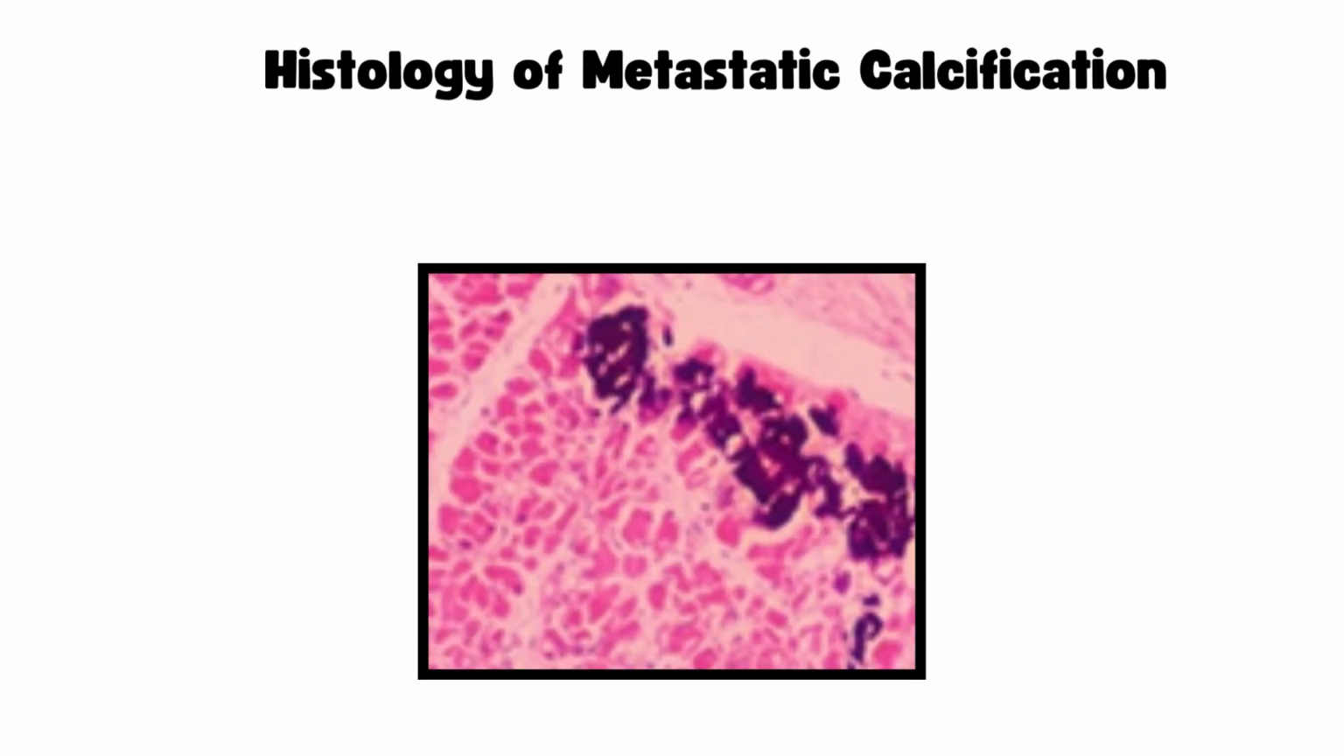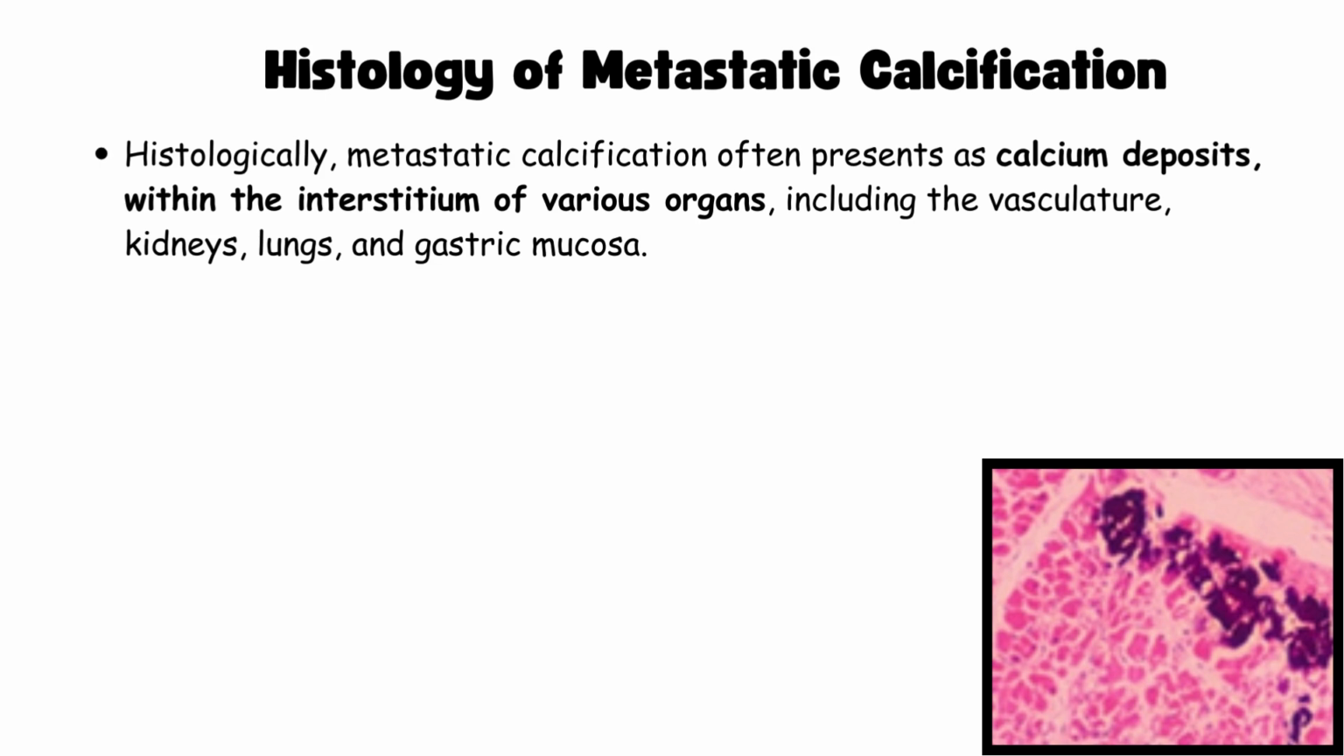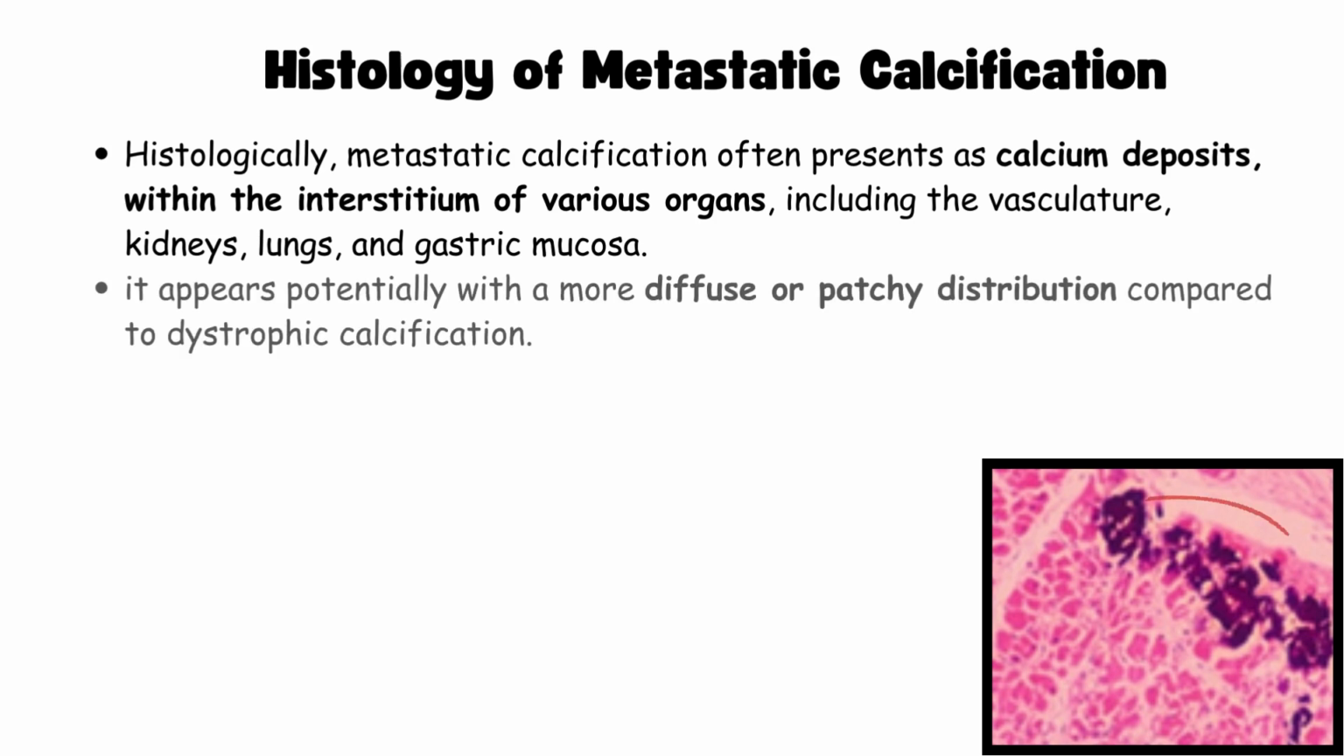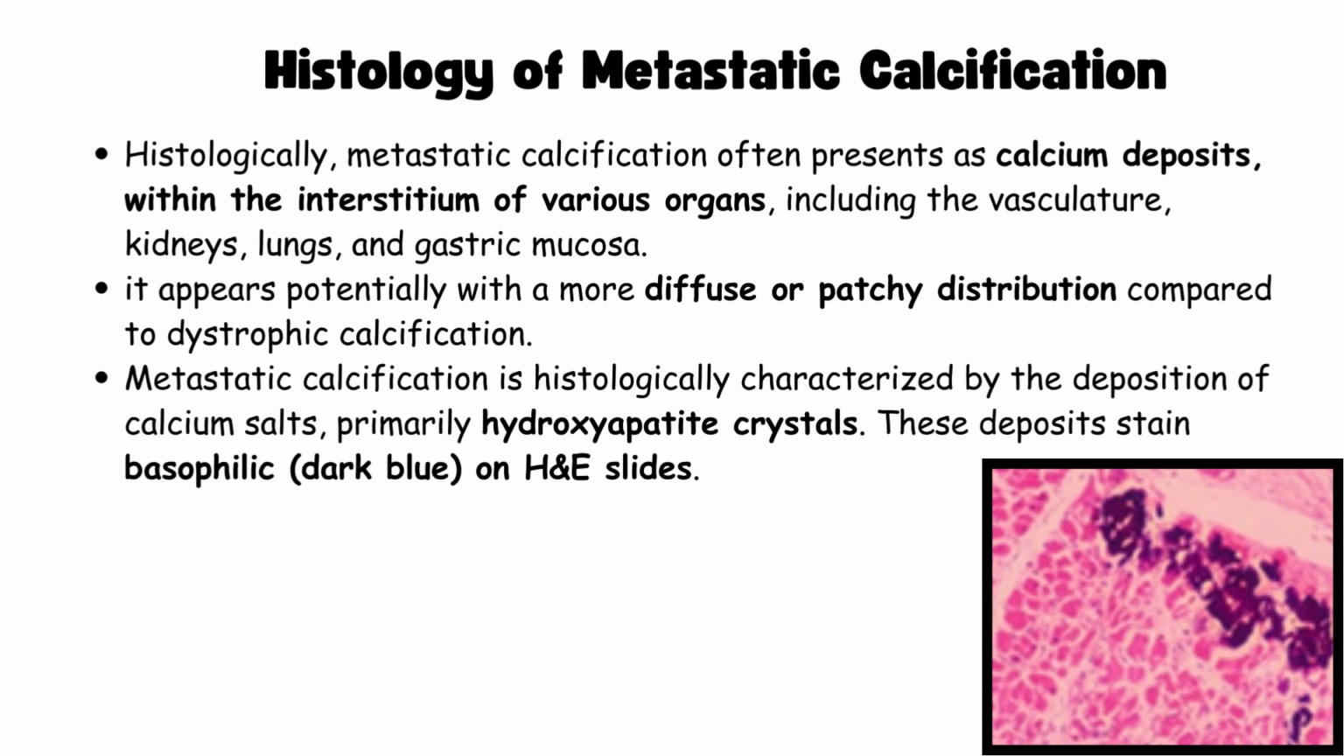Histology of metastatic calcification. Under the microscope, metastatic calcification presents as calcium deposits within the interstitium of various organs, especially in the vasculature, kidneys, lungs, and gastric mucosa. Compared to dystrophic calcification, these deposits can be more diffuse or patchy. They are made up primarily of hydroxyapatite crystals, and they stain basophilic, meaning dark blue, on H&E stained slides.